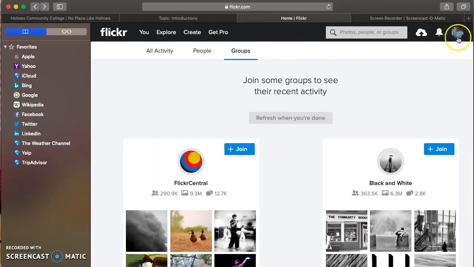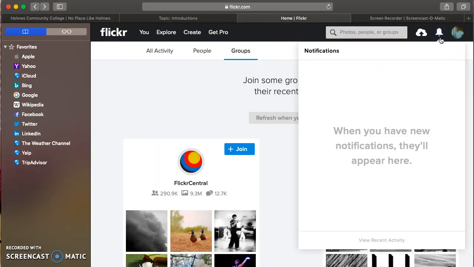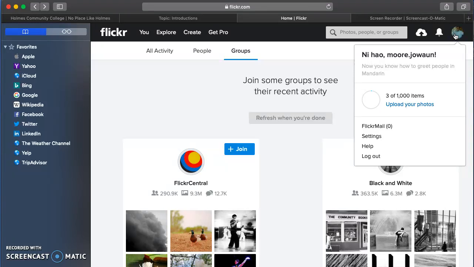And all of that. This is your notifications. All notifications you get will come up right here. So if somebody posts, somebody likes or comments on one of your posts, you will see all that right here. It will be a small little red number right here to indicate that you have notifications. But if you click on the picture in the top right, it tells you how many items you have, lets you upload pictures, shows you your Flickr mail, your settings, your help, your logout.